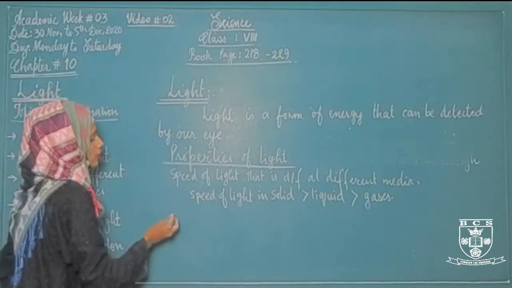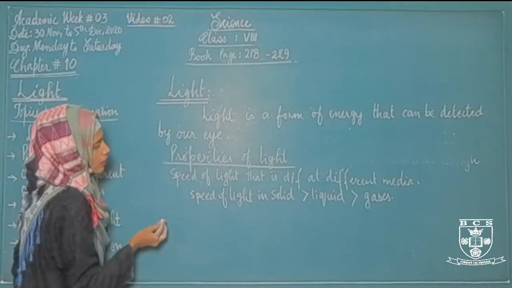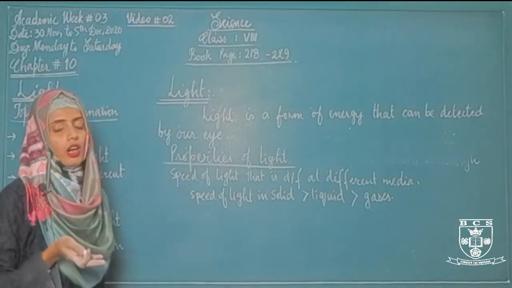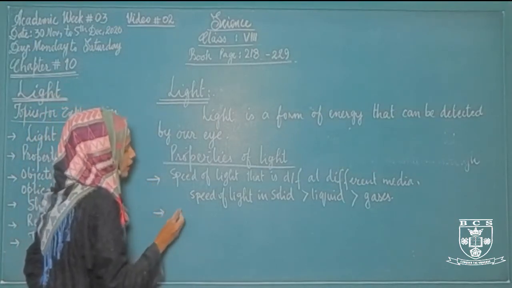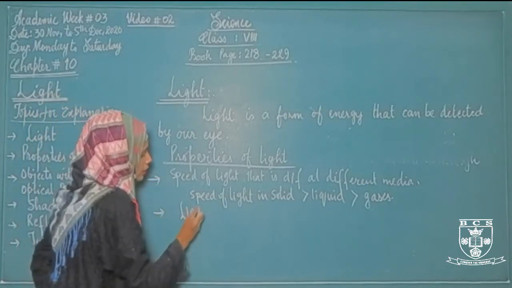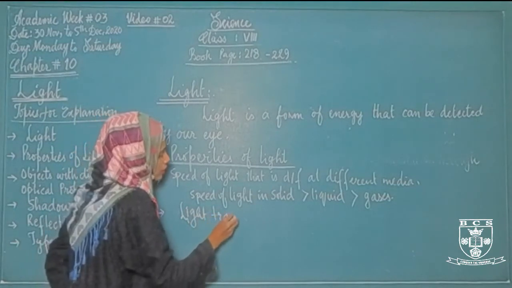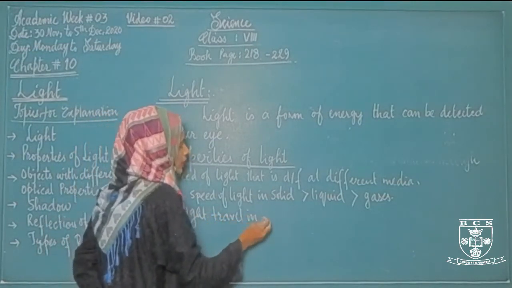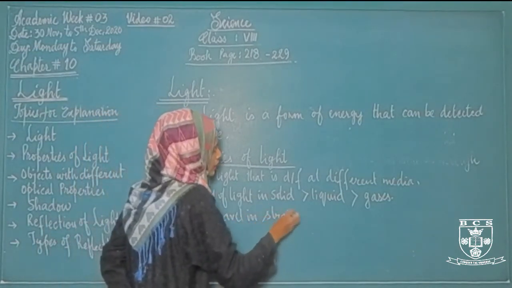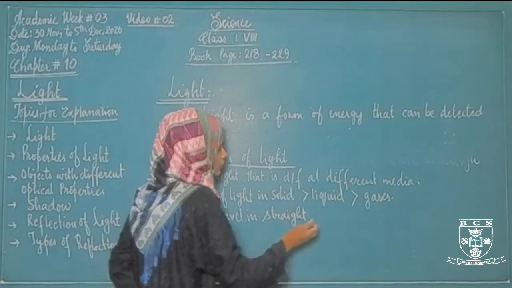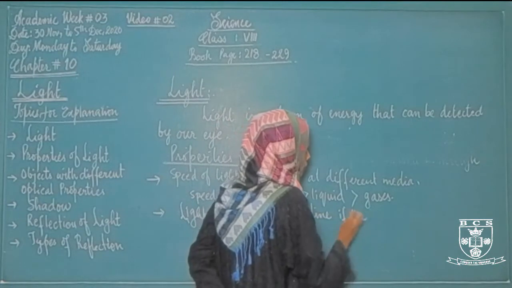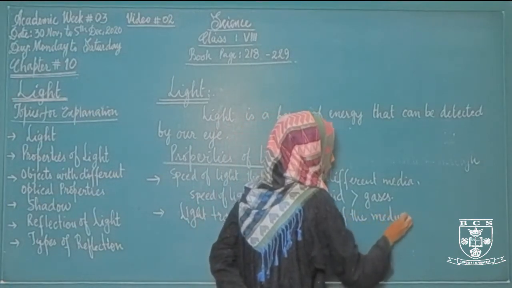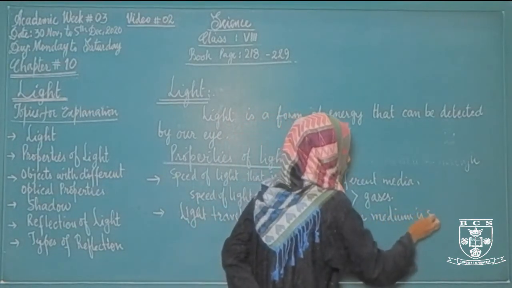If we talk about how the light travels, then the second property of light is that light travels in a straight line if the medium is same.